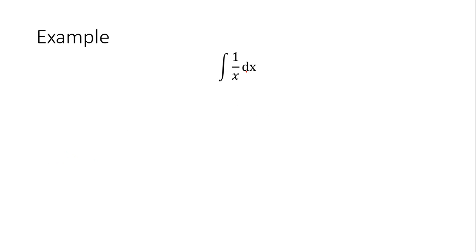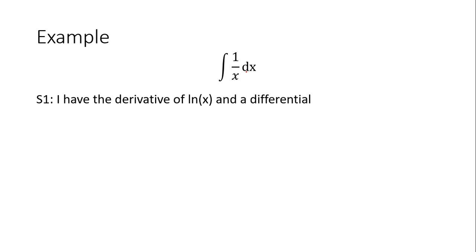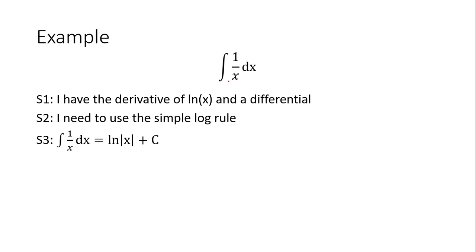Okay. Do another really easy one. I have 1 over x dx. Once you see this, you don't have to really do anything with it. This is a known law and a known rule. I have the derivative of ln of x and a differential. You guys need to know that this is the derivative of ln of x. So you need to make that connection. Okay, I need to use a simple log rule. Bang, there it is. Ta-da.